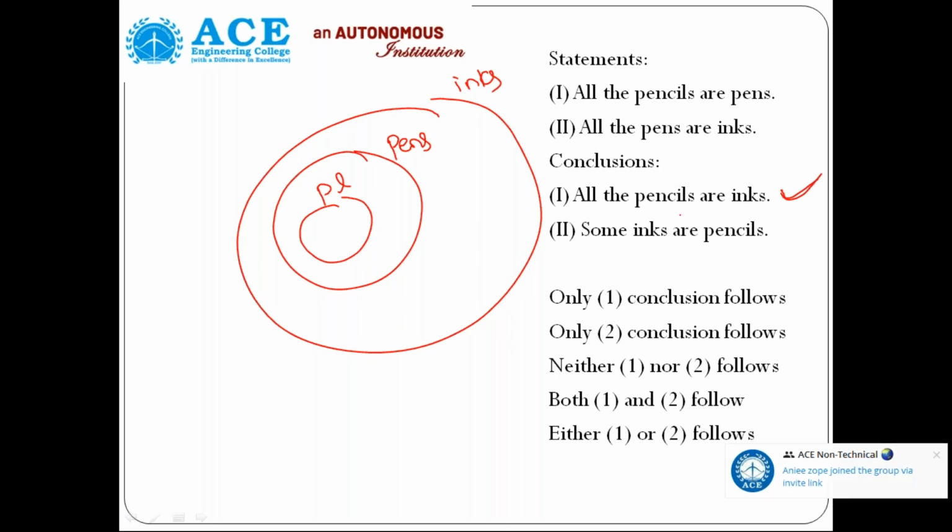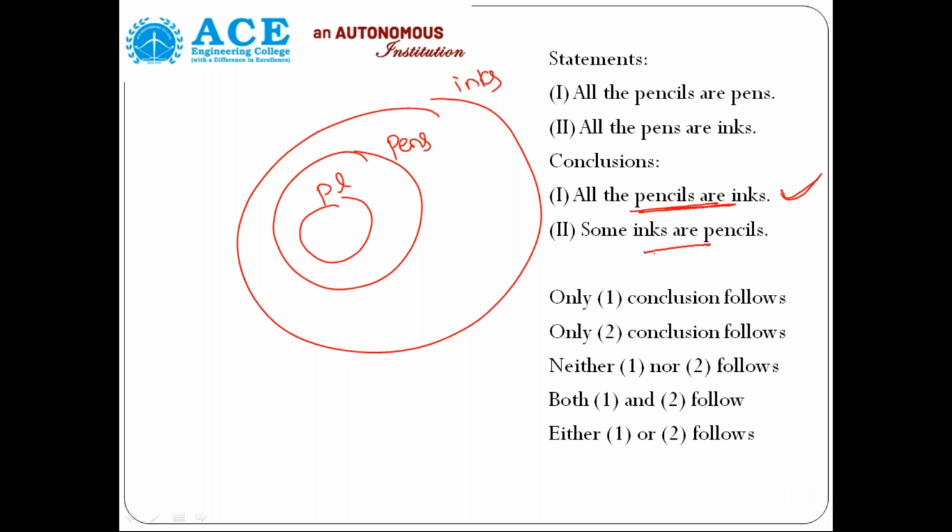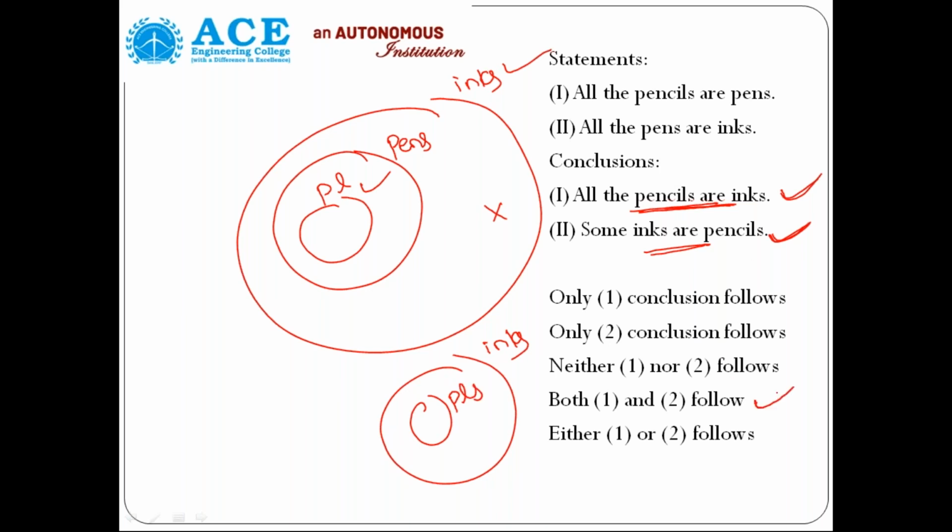Just as we discussed, if all pencils are inks, the reverse is some inks are pencils, so both are correct. If the first conclusion is correct, the second is automatically correct, because some part of the inks is inside the pencils, not the entire part. So both conclusions follow.